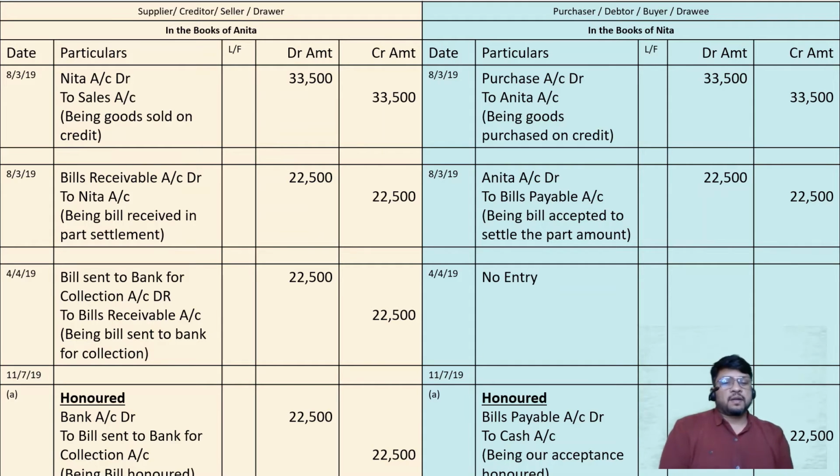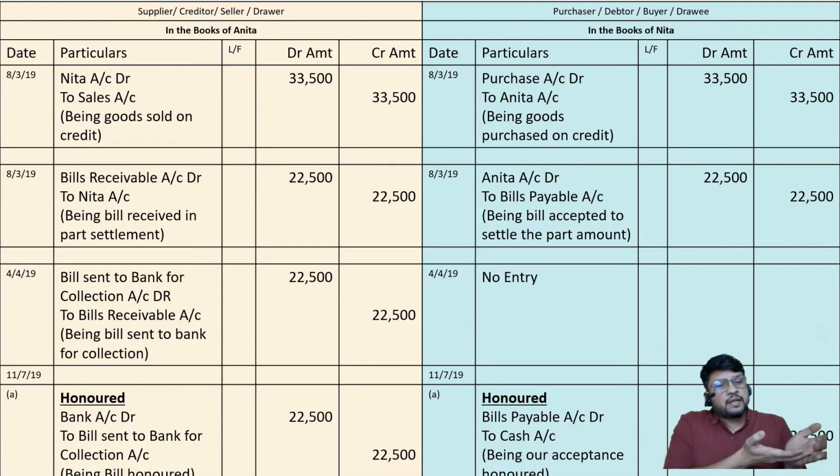So this particular amount of rupees 200, Anita cannot transfer the burden to Nita. Anita cannot tell Nita that I am going to collect 200 rupees extra from you. What for? Because I am paying to the bank. Nita will question, why are you demanding 200 rupees extra? Anita will specify, because bank is demanding it from me. Why bank is demanding it from you? Because I told bank to collect the bill on my behalf. Then Nita will specify, why did you tell the bank to collect the money on your behalf?